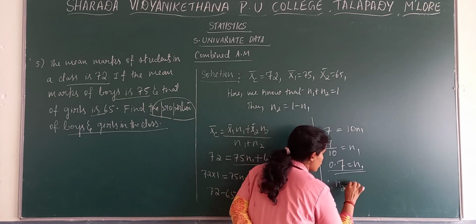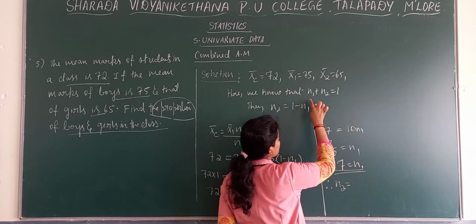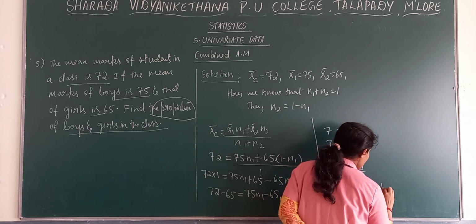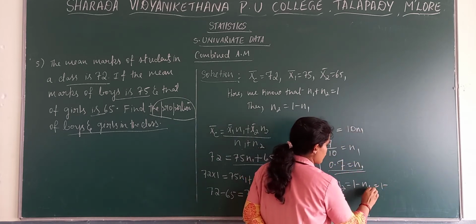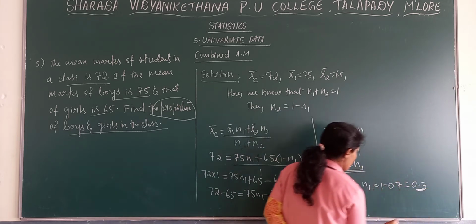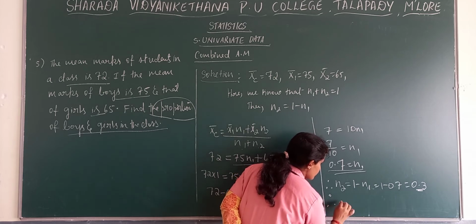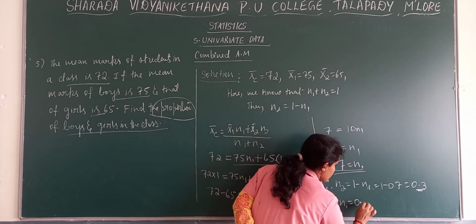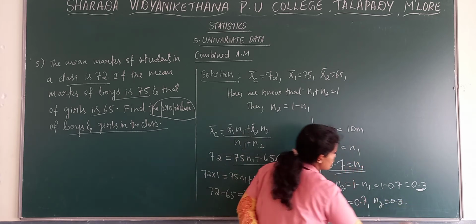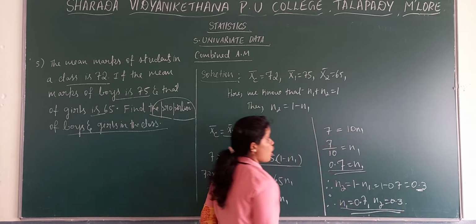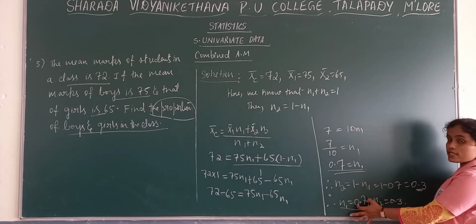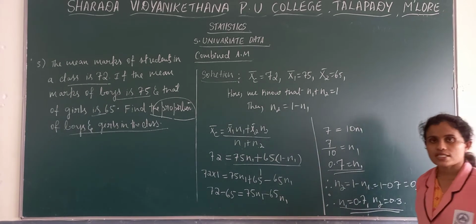So n2 is 1 minus n1, that is 1 minus 0.7, so n2 is 0.3. So n1 is equal to 0.7 and n2 is equal to 0.3. This is the proportion of the number of boys and the number of girls. So in the class, the proportion of boys is 0.7 and the proportion of girls is 0.3.